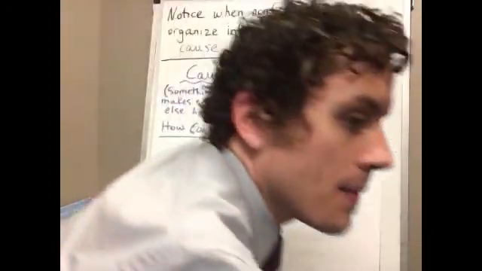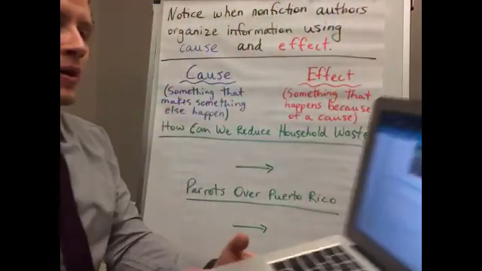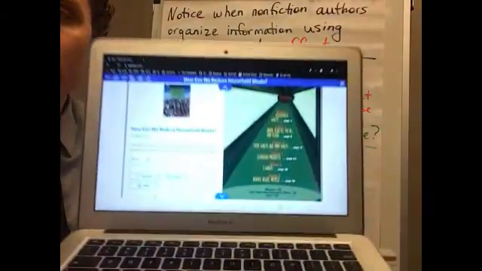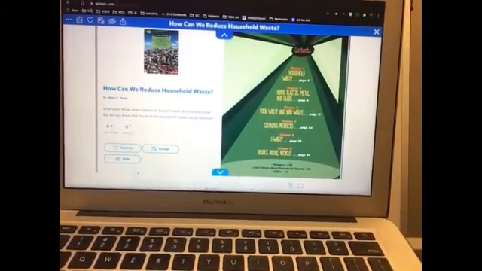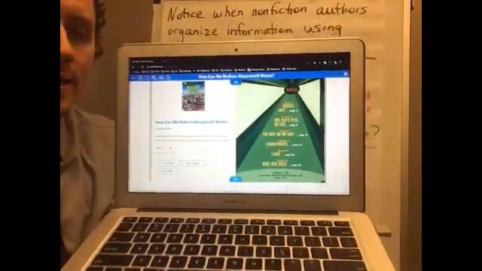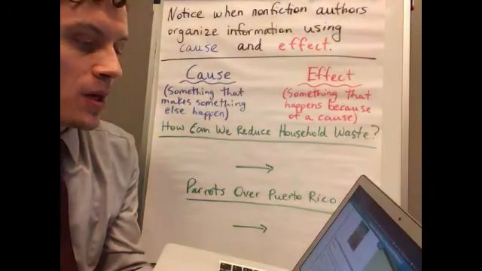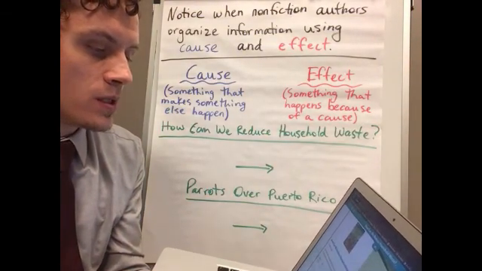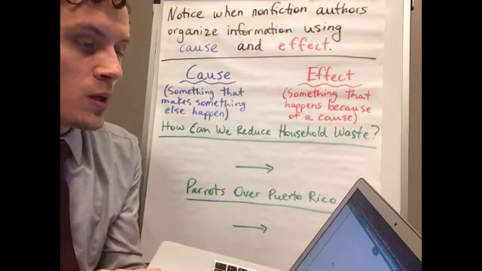The first one I'm actually going to bring up on Epic Books. It is called How Can We Reduce Household Waste? So here's the cover, and then here's the table of contents. Again, you can always stop and pause if you need to. Let's see here, I'm going to go forward to a page.